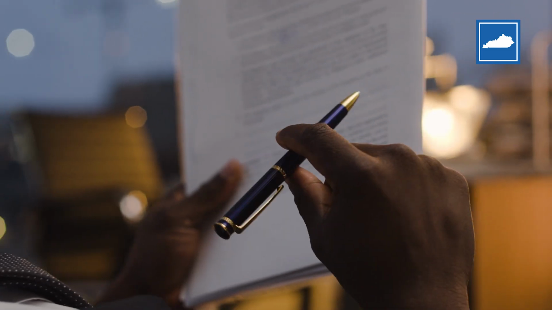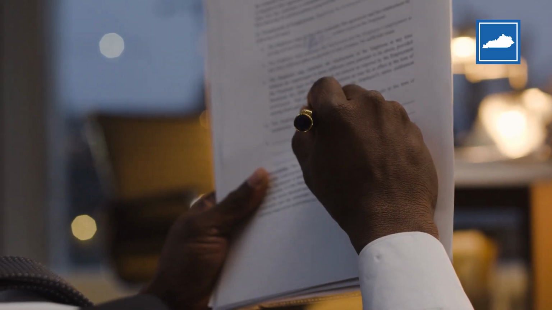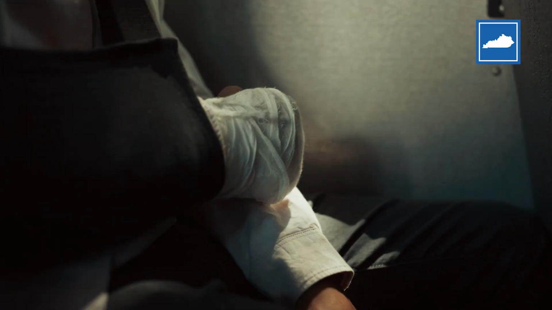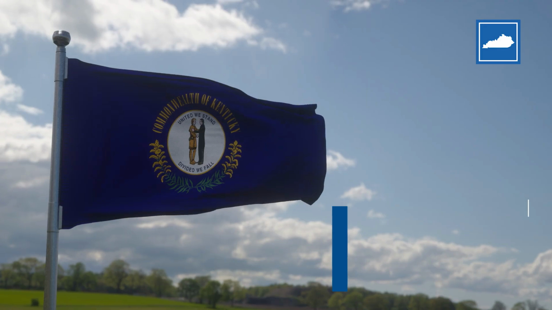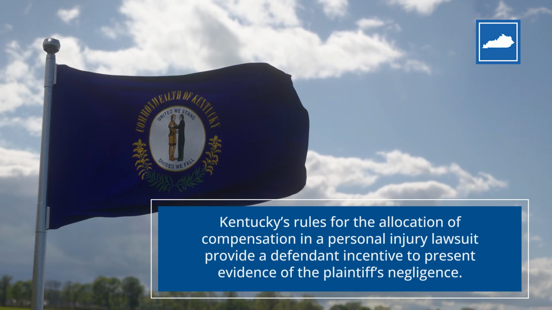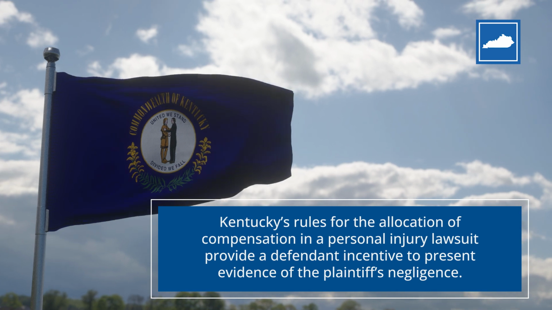The plaintiff has the burden of proof in their personal injury case. The plaintiff asserts that the defendant injured them, so the plaintiff's personal injury lawyer must gather and present convincing evidence to support the civil case. A defendant is not required to prove their lack of liability. However, Kentucky's rules for the allocation of compensation in a personal injury lawsuit provide a defendant incentive to present evidence of the plaintiff's negligence.